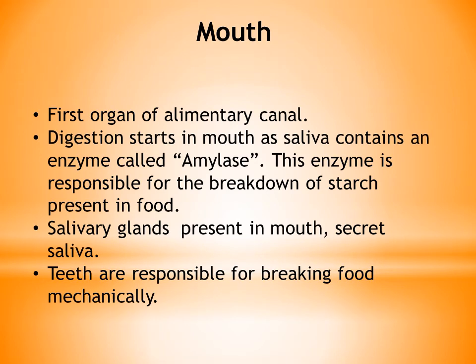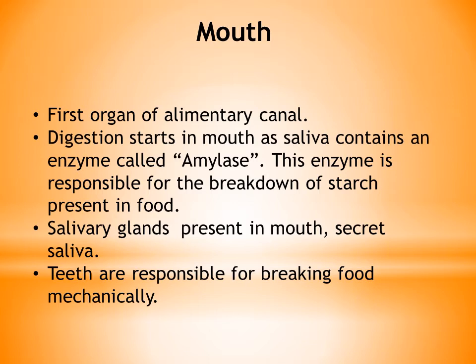Mouth is the first organ of digestive system, or we can say alimentary canal, which extends from mouth to anus. So mouth being the first organ of alimentary canal, this is the place where ingestion of food takes place in human body, and children, digestion also starts from mouth only. Firstly, the mechanical digestion takes place where the food is being chewed by the teeth present in mouth, and chemical digestion also starts in mouth.